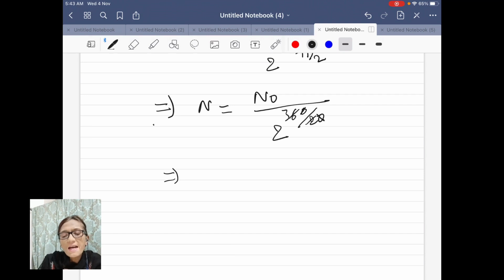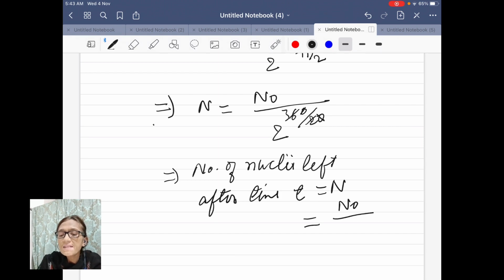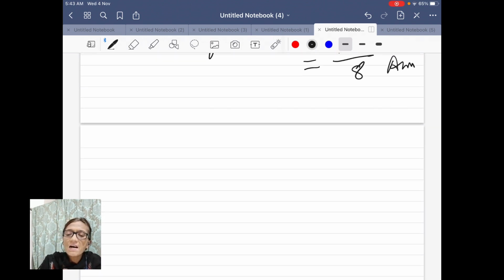So the number of nuclei left after time t is equal to N, and this is equal to N naught divided by 2 power 3, this is 8. 1/8 of the initial number of nuclei are left. Now you would have noticed that 60 total years divided by 20 half-life, when you divide you get 3.